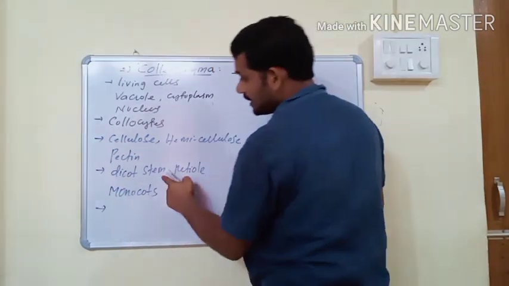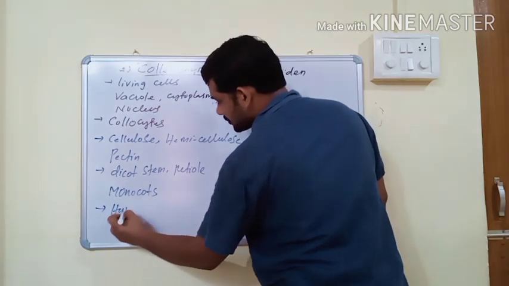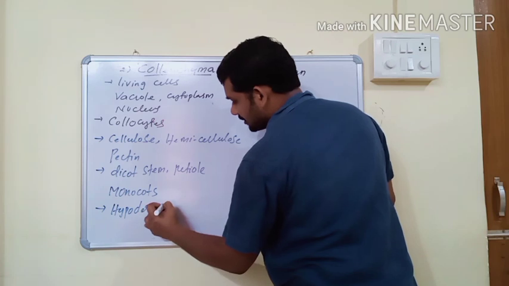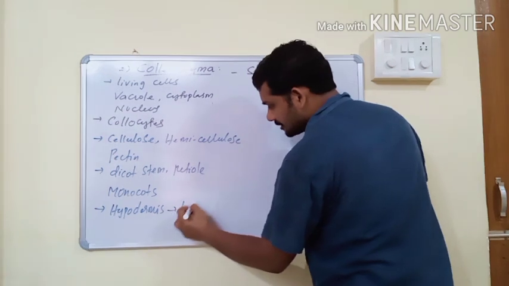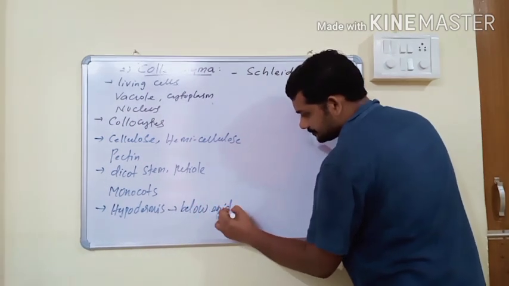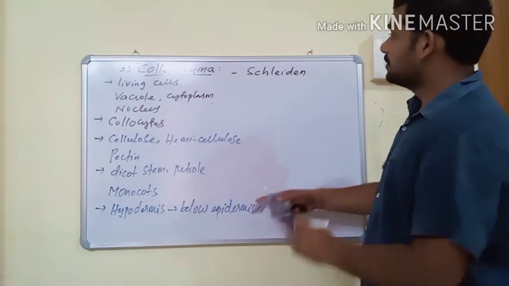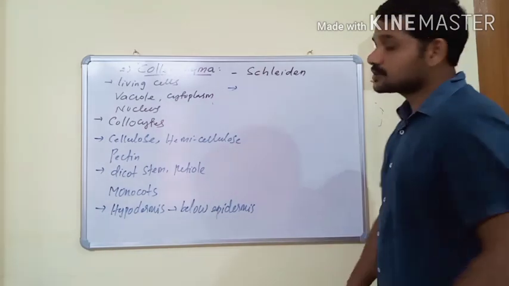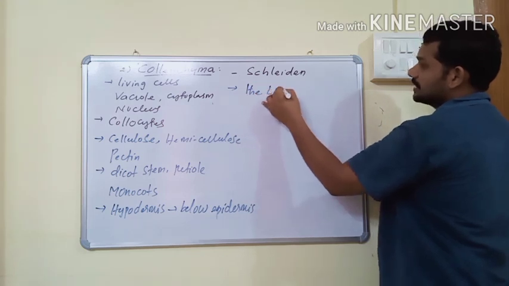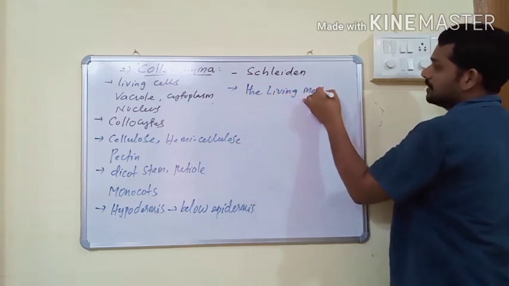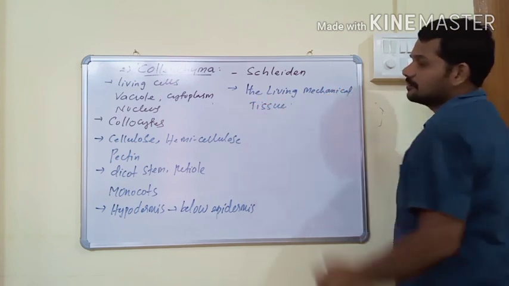If it is present in the dicot stem, where is it present? In the dicot stem, collenchyma is present in the form of hypodermis, below the epidermis. And this collenchyma tissue is also known as, this is a very important point, the living mechanical tissue. Collenchyma is also known as living mechanical tissue.